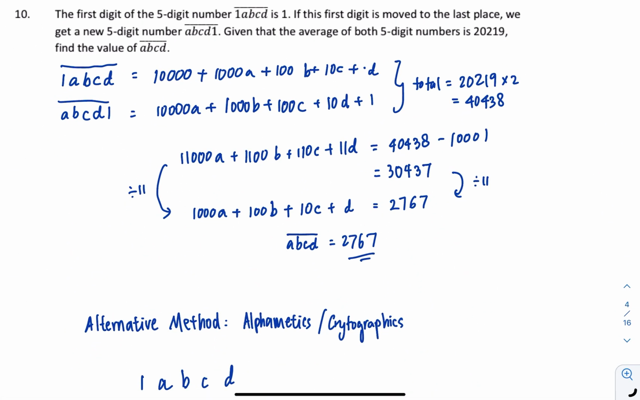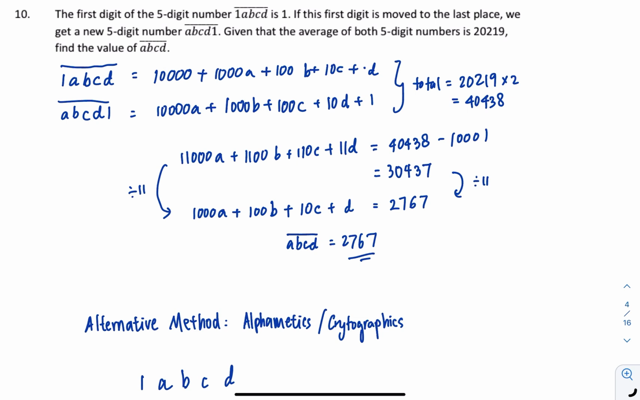Right, question 10. The first digit of a 5-digit number is 1. That means 1, A, B, C, D. Then it's moved to the last place, and becomes A, B, C, D, 1. The average of these two numbers is 20 to 19.